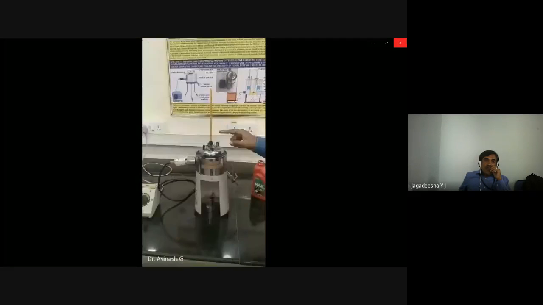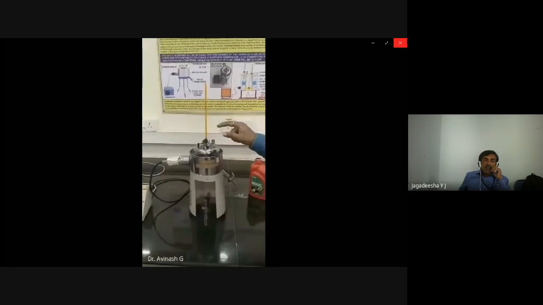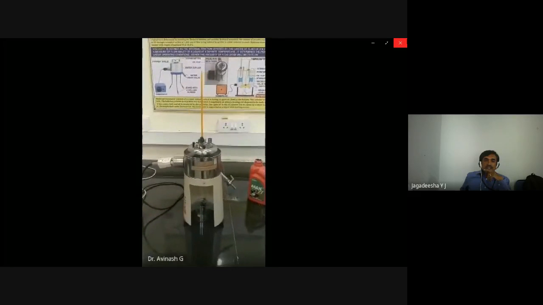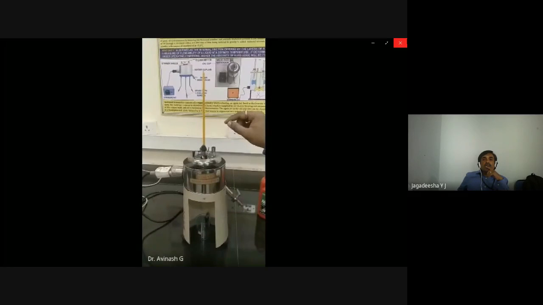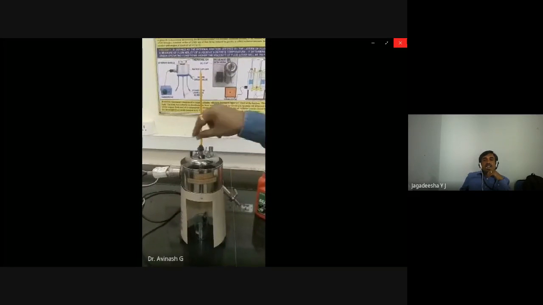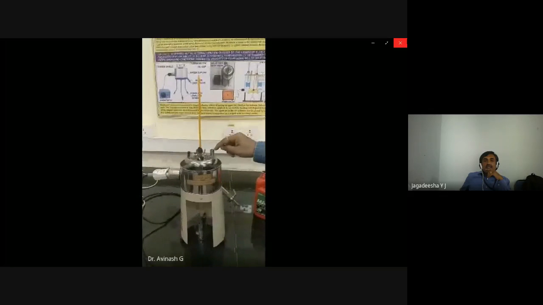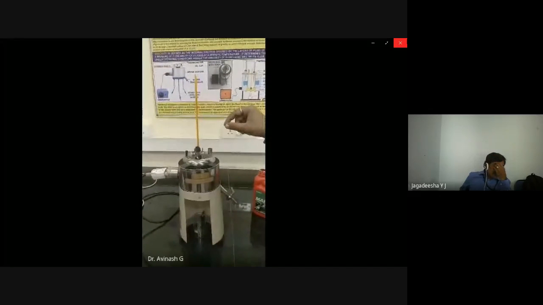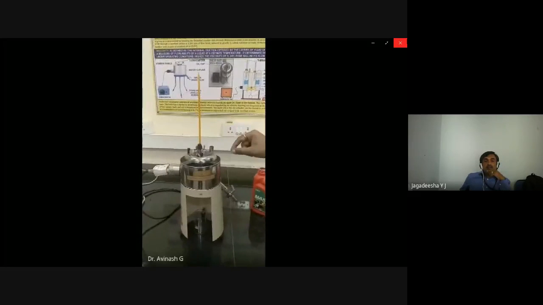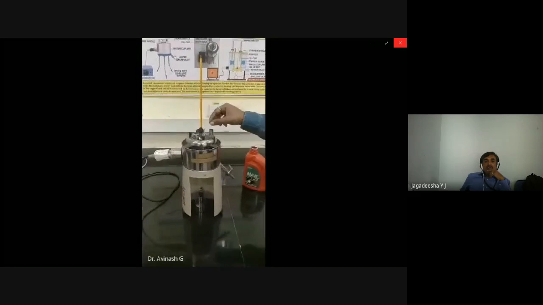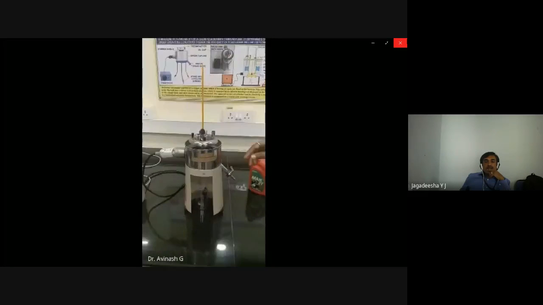For uniform temperature it is rotated, and keep observing the thermometer for temperature. Now the power supply is switched off. Now it has reached a particular temperature, say 70 degrees Celsius. Stir it by holding the knob, so that a uniform temperature is maintained throughout the water bath.